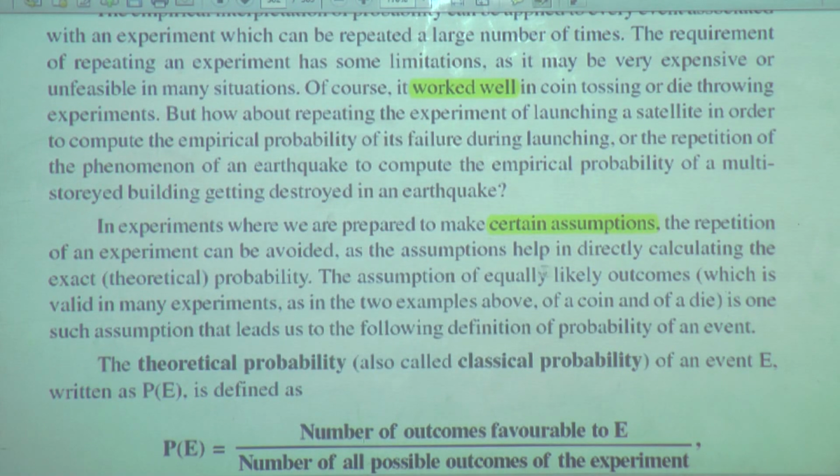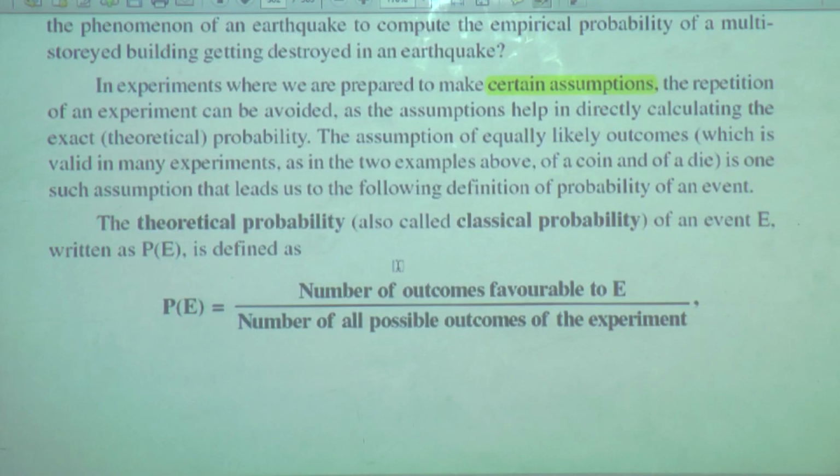The assumption of equally likely outcomes, which is valid in many experiments, as in the two examples above of a coin and of a die, is one such assumption that leads us to the following definition of probability of an event. The theoretical probability, also called classical probability of an event E, written as P(E), is defined as